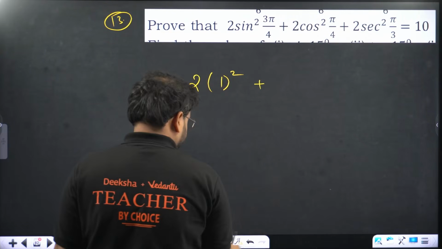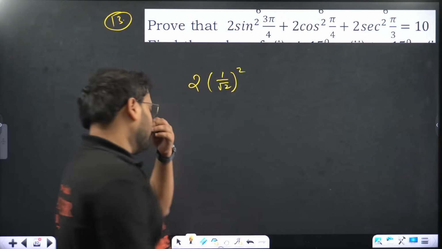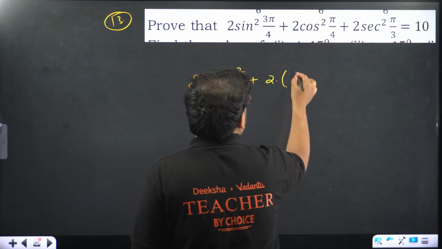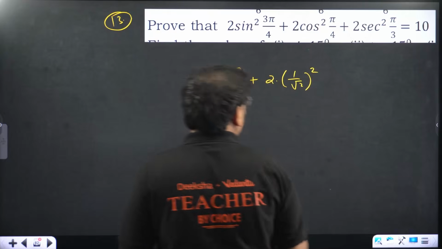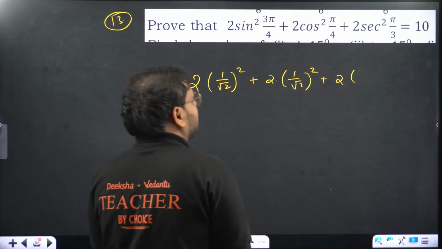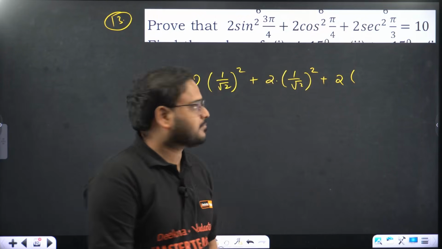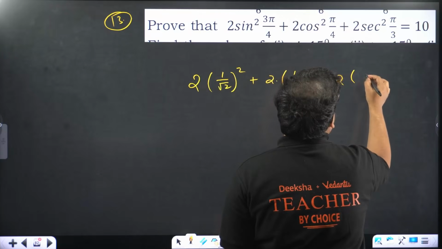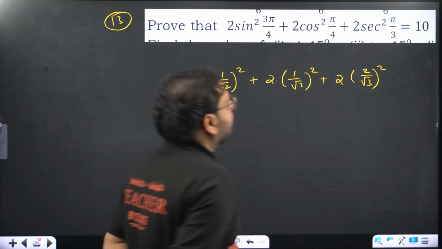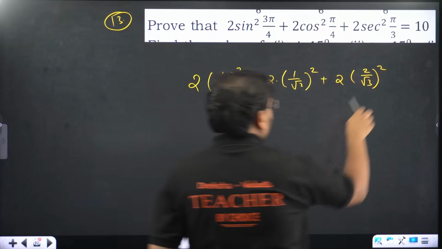It will be 1 by root 2. Same thing. And over this, secant square pi by 3. That's cos 30, right? Root 3 by 2. No, that's root 3 by 2 only.